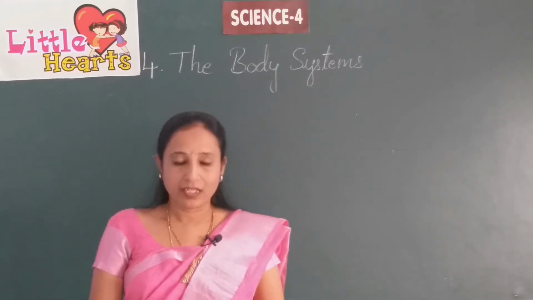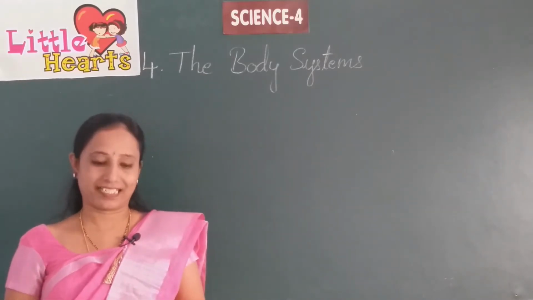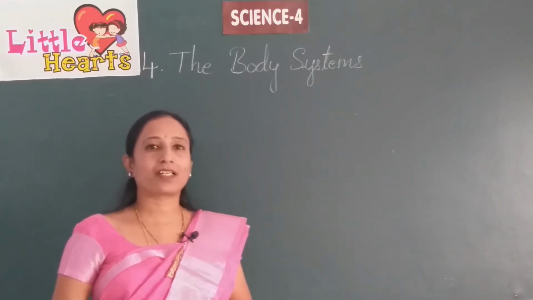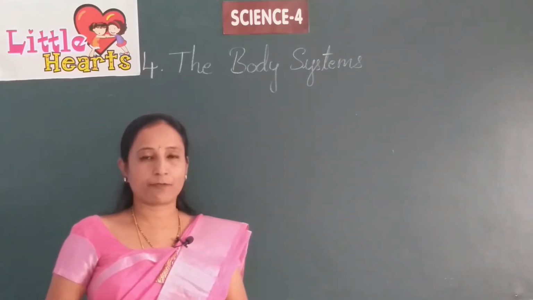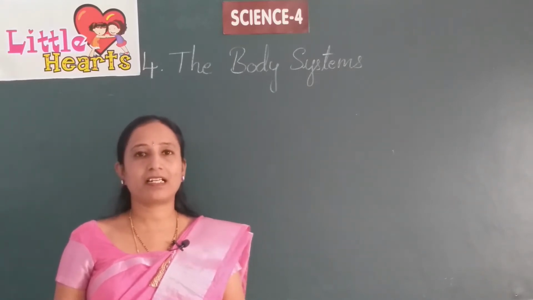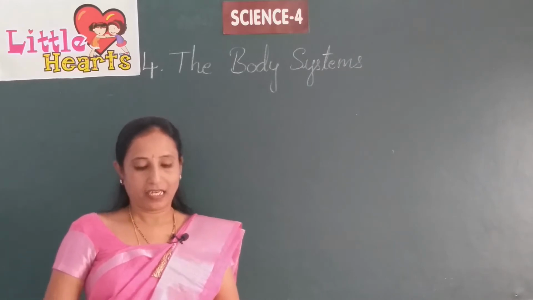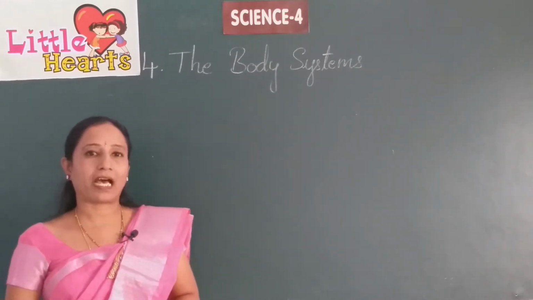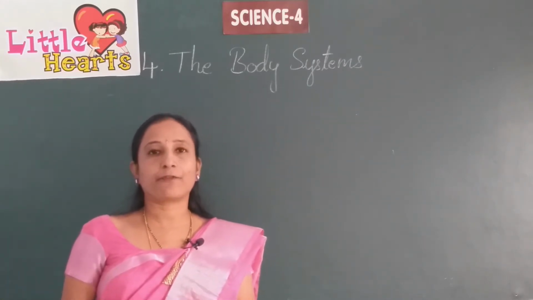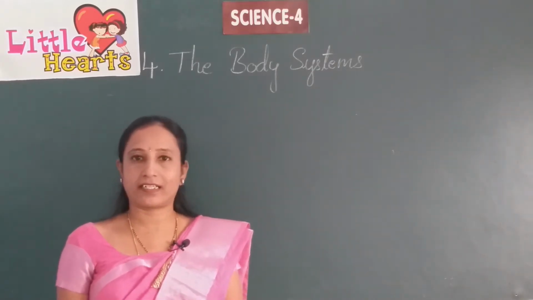Okay. So the human body is made up of billions of cells. There are several organs in our body which perform various types of functions. There are internal organs as well as external organs. Different organs of the body are grouped under different systems because they are interconnected.